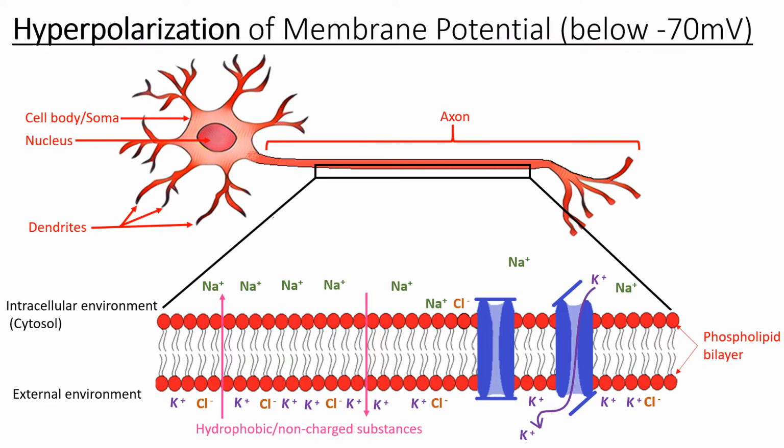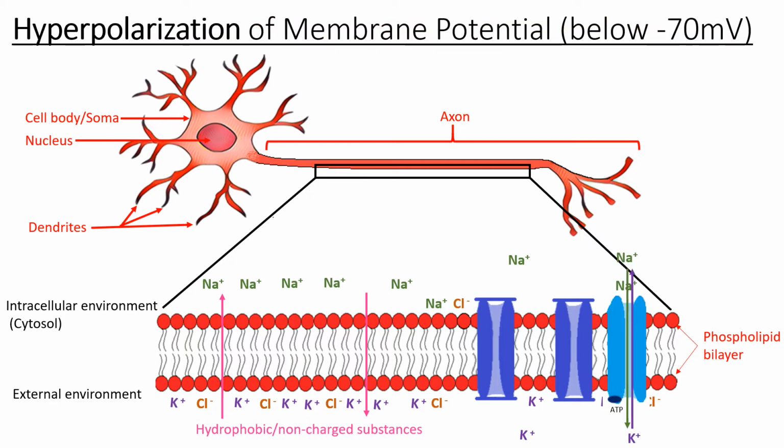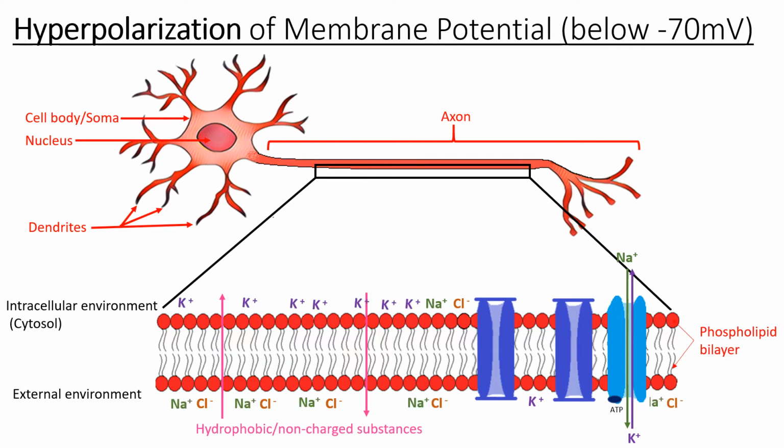However, because potassium channels are slightly delayed in closing, the voltage drops below negative 70 millivolts before returning to negative 70 millivolts. This is called hyperpolarization. After that, the sodium-potassium ATPase pump and other non-gated channels allow sodium to return outside of the cell and potassium to return inside of the cell.